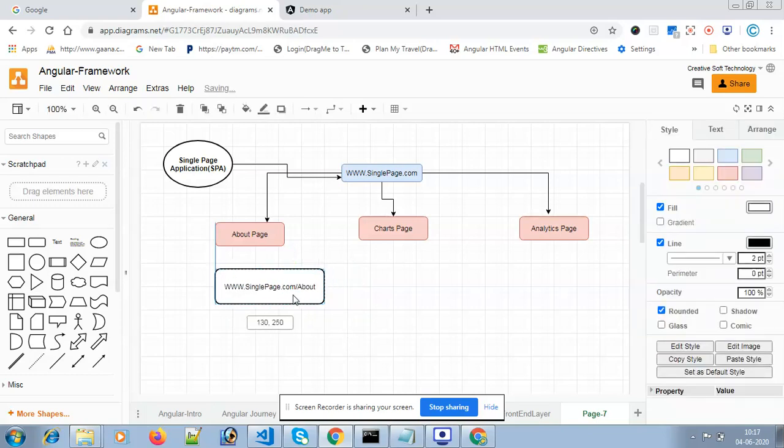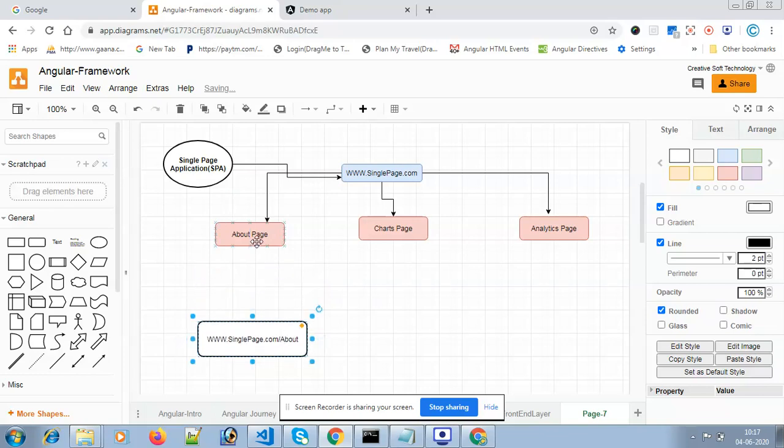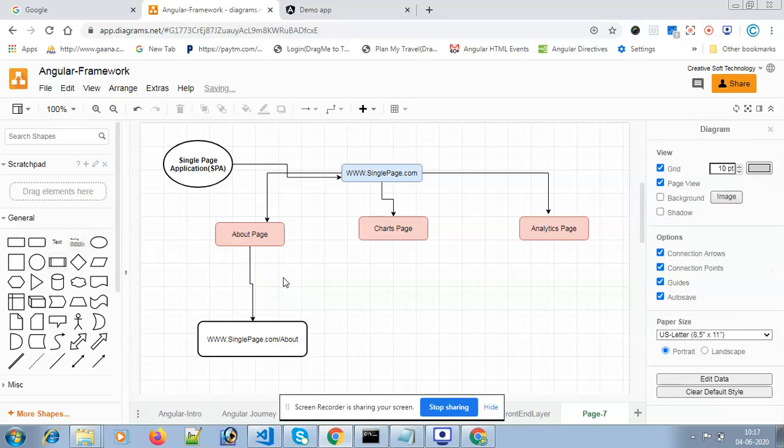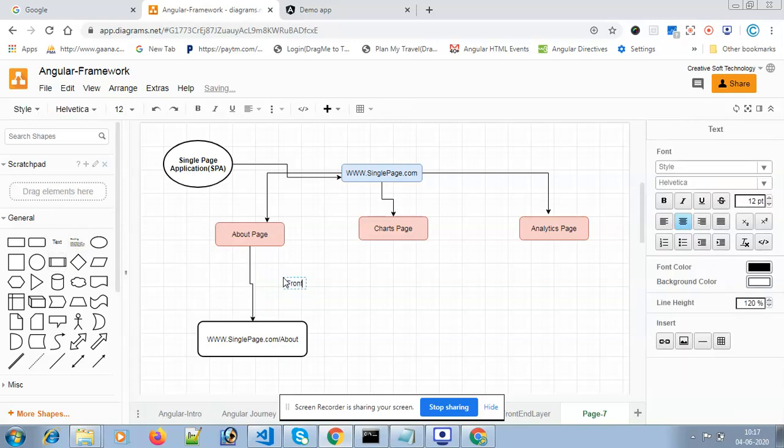This is the URL, this is called the front end URL.